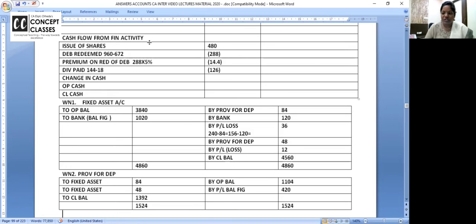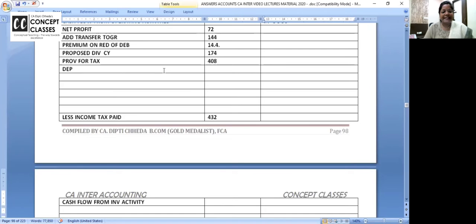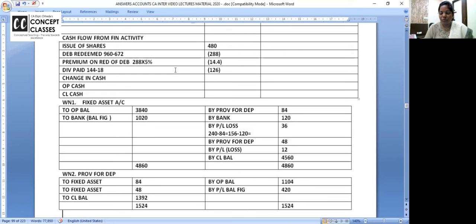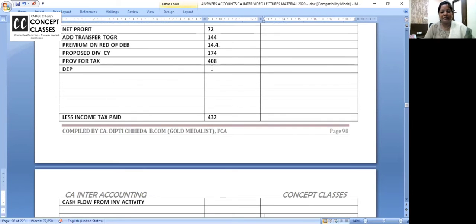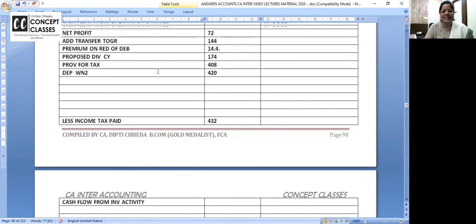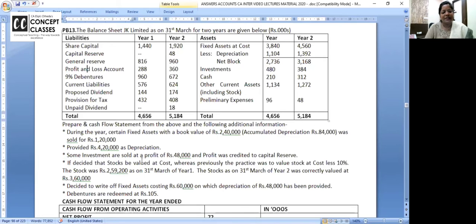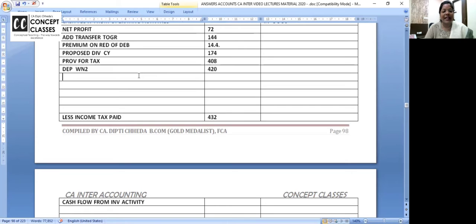Clear? Chalo. Depreciation I'm writing here. How much depreciation have you charged? 420. Can I write reference number, working note 2? You got the balancing figure as depreciation and it was given also. Look at the screen, the problem may be there. Current year's depreciation is 420. Add back because it's a non-cash item.